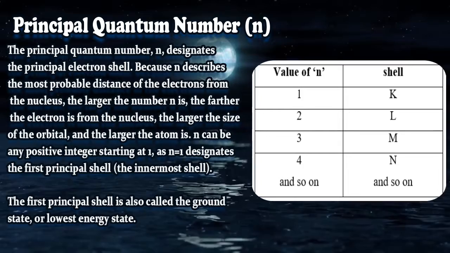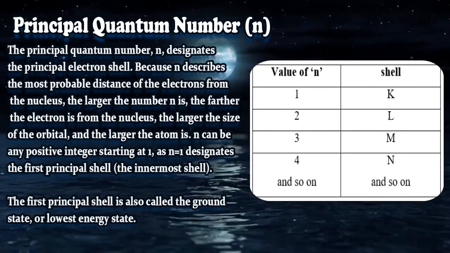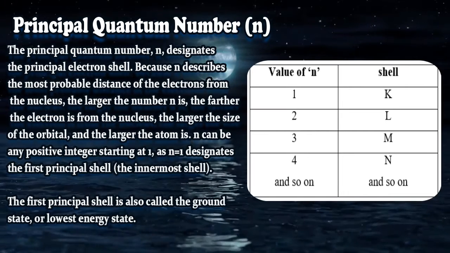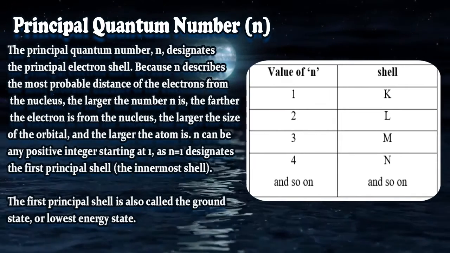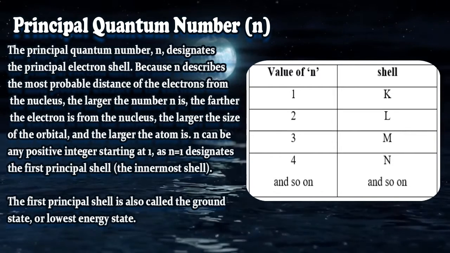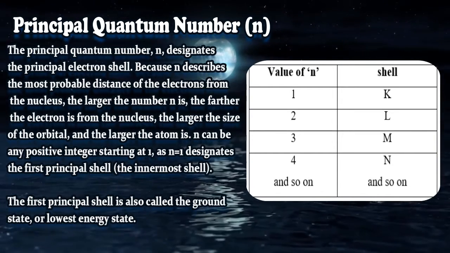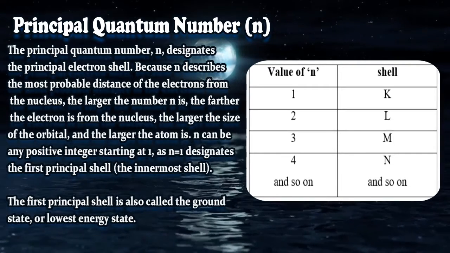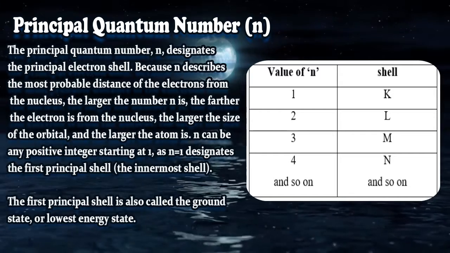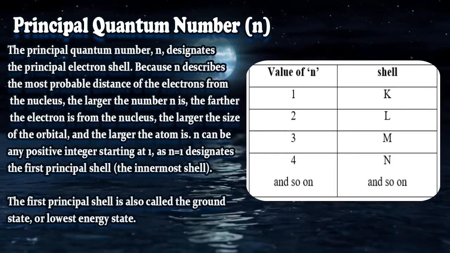This means if we go for the second shell, that is L, the value of the azimuthal or orbital angular momentum quantum number can be 0 to n minus 1. Now for the second shell, n is equal to 2, so it is 0 to 2 minus 1, means 0 to 1, means 0 and 1.